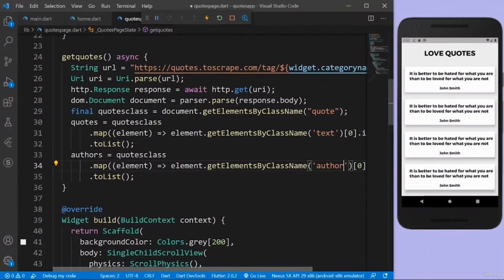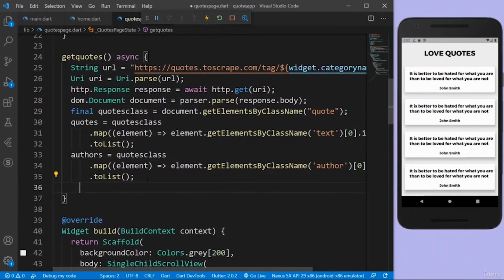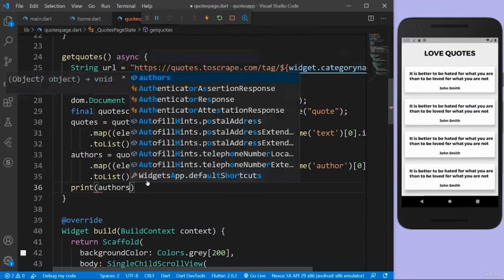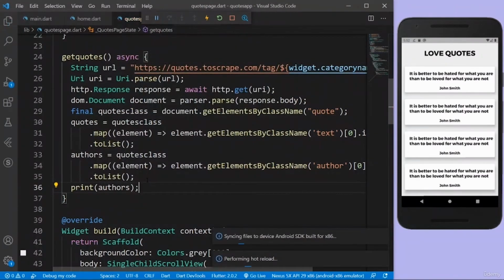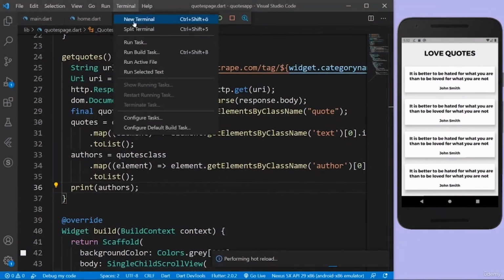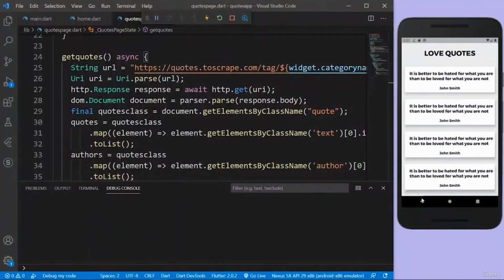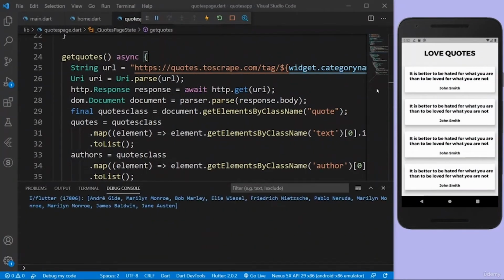Let's actually print out the quotes and the authors. No, let's actually just print out the authors for now because we already printed out the quotes, right? So on the terminal we'll have everything cleaner. Let's come back again to this page. Let me just clear everything from the terminal. Let's come back again and we'll have all the authors. There you go, all the authors from the love quotes section.